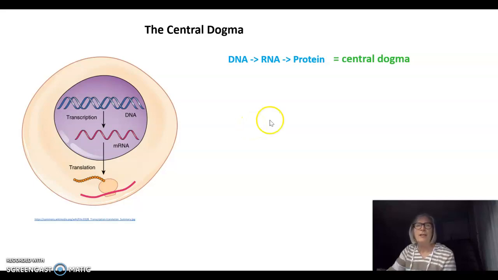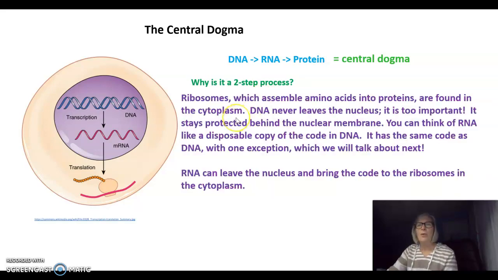The central dogma states that DNA codes for a molecule called RNA, and then RNA codes for protein. Why is this a two-step process? Why can't DNA code directly for proteins? Well, the ribosomes, which assemble the amino acids into proteins, are found in the cytoplasm, but DNA never leaves the nucleus. It's too important. It stays protected behind the nuclear membrane.